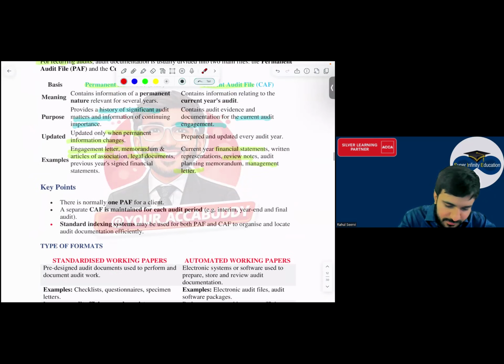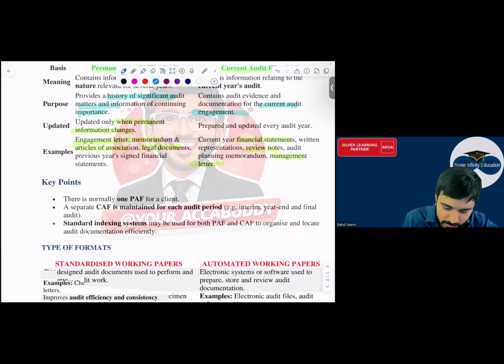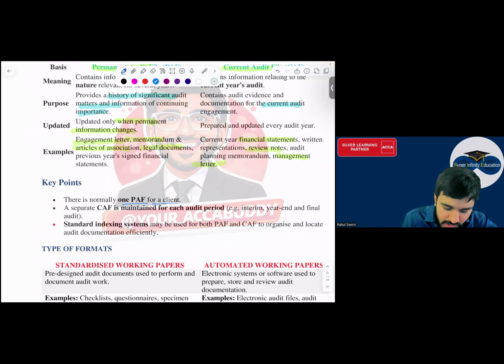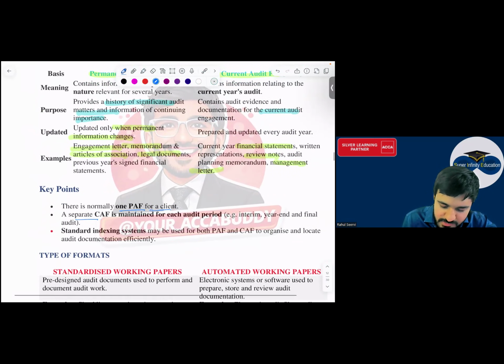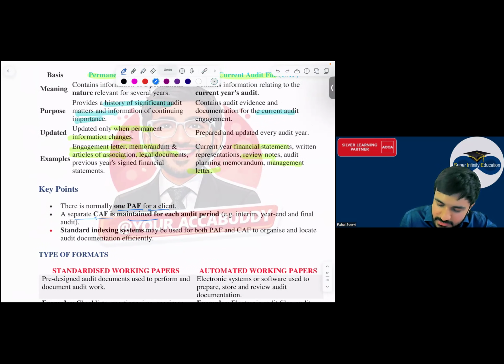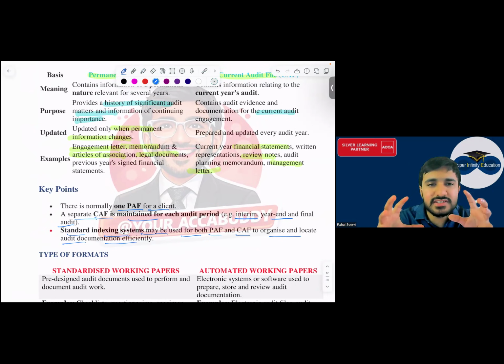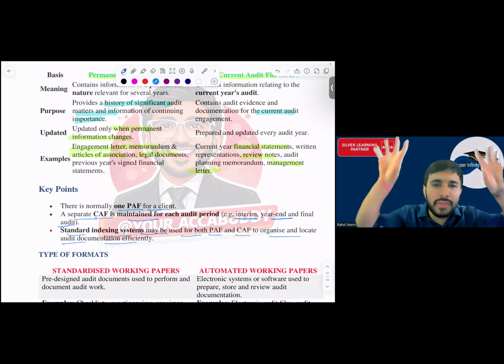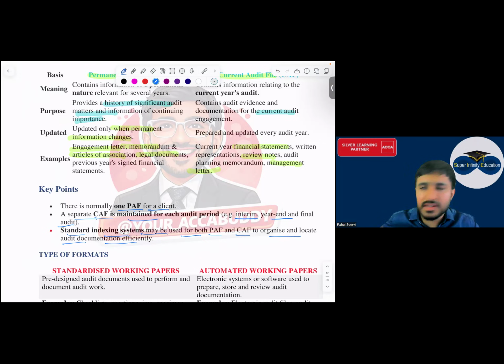So see now key points. There is normally one permanent audit file for a client. A separate current audit file is maintained for each audit period, interim, year-end, and final audit. Yes, sir. Then standard indexing system may be used for both PF and CF to organize and allocate audit documentation. That means they are saying a system where we can allocate each and everything and maintain it properly. We can maintain a system is that.